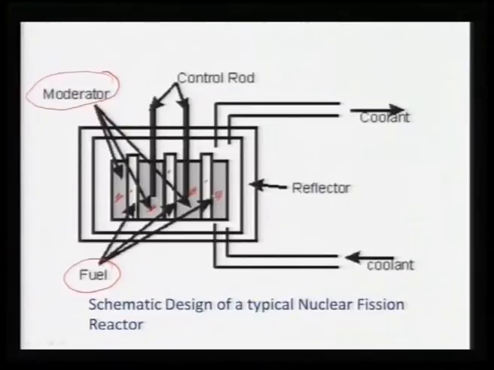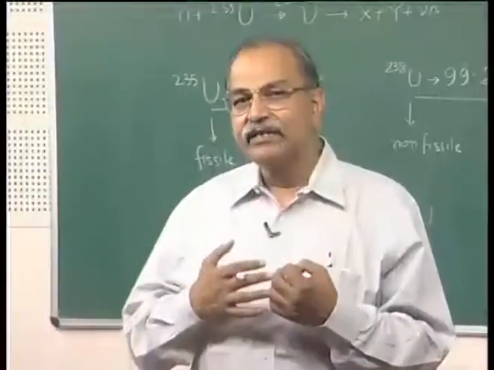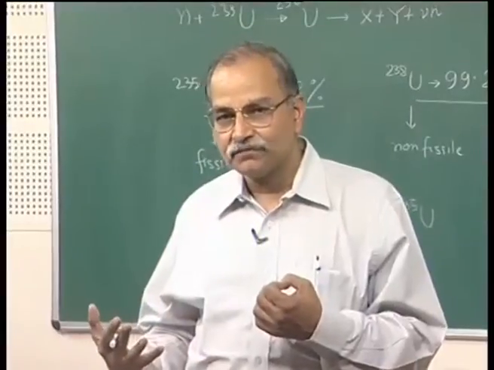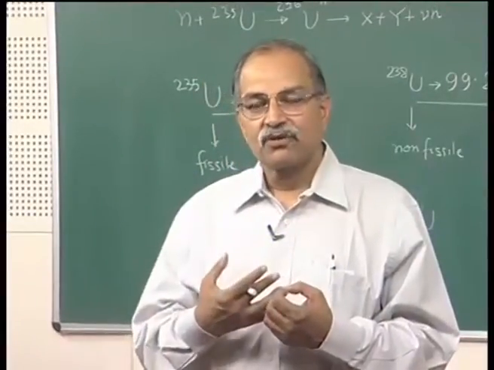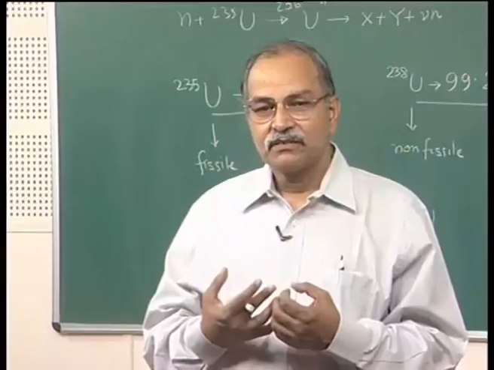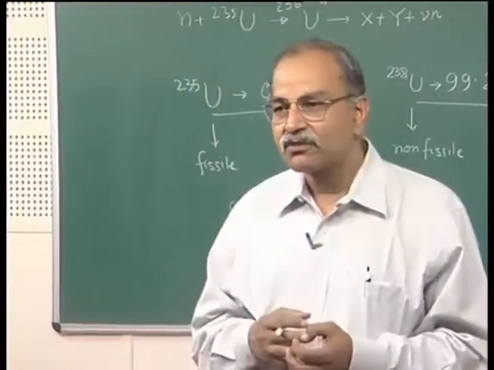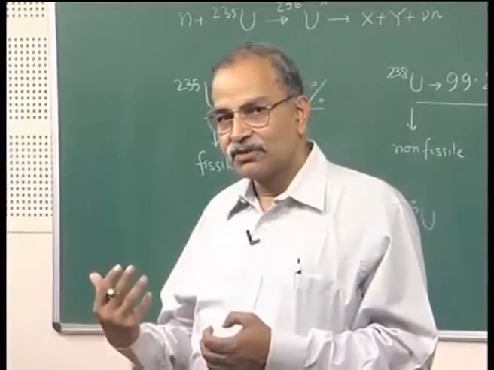So, once again let us talk about the moderator. What we had seen is that the cross section for fission decreases by 3 orders of magnitude if the neutron energy goes up from thermal neutron to mega electron volt neutron.